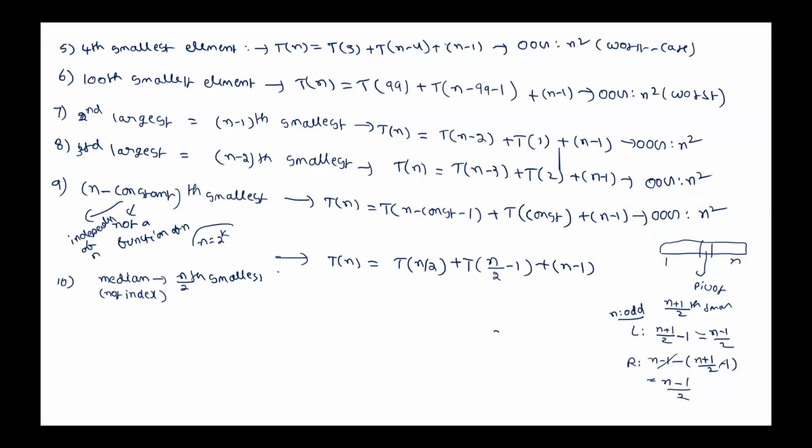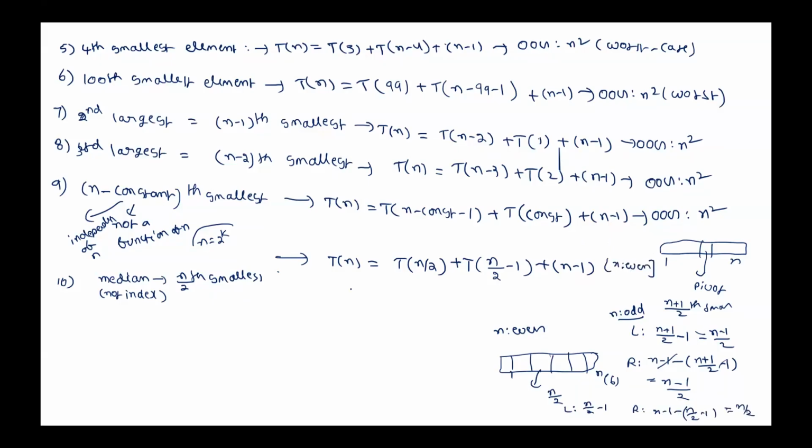If n is even, lower median if I take, if there are 6 elements, say for example, 1 to n is say 6, so this becomes our lower median. So what is that? N by 2 smallest element. That means left side, how many will be there? N by 2 minus 1. This is left side. Right side, n minus 1 minus n by 2 minus 1. This will be n by 2. This will be true for n even.